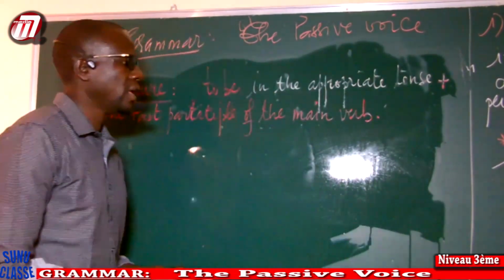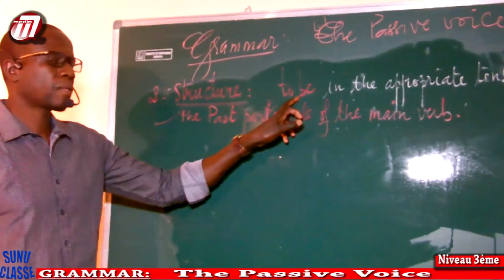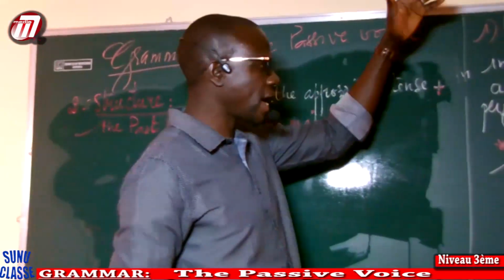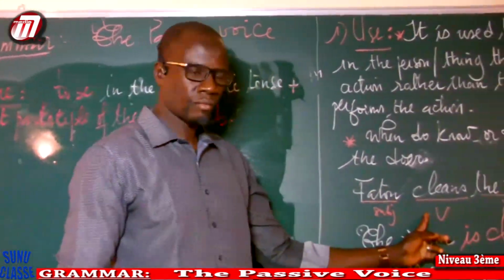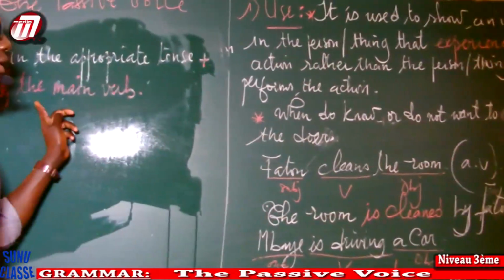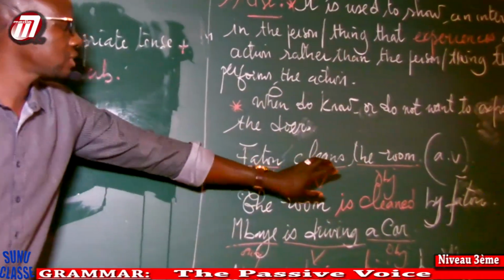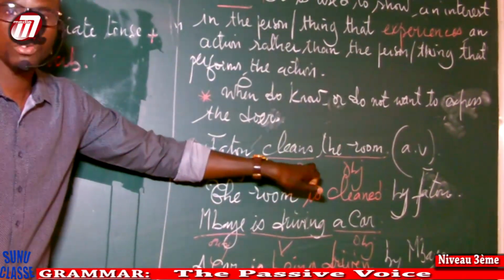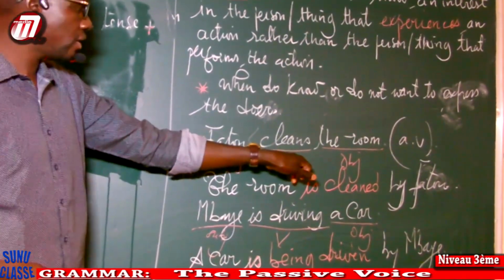I'm going to explain again. You have to use be. Always you put to be in the same tense as the verb that is in the active voice. For example, here, you have cleans is in the simple present. We put to be in the simple present, plus the past participle of this verb. And for this, you students, you have to identify, okay?